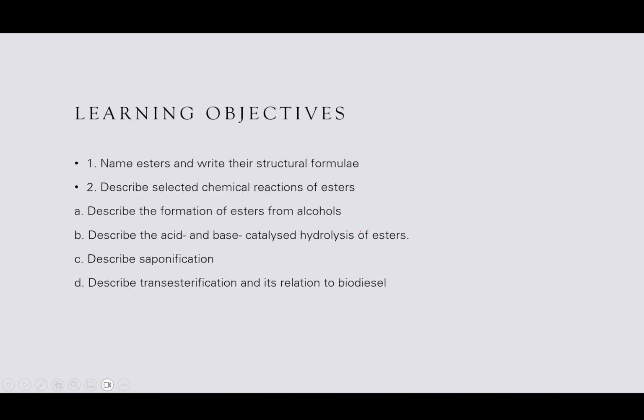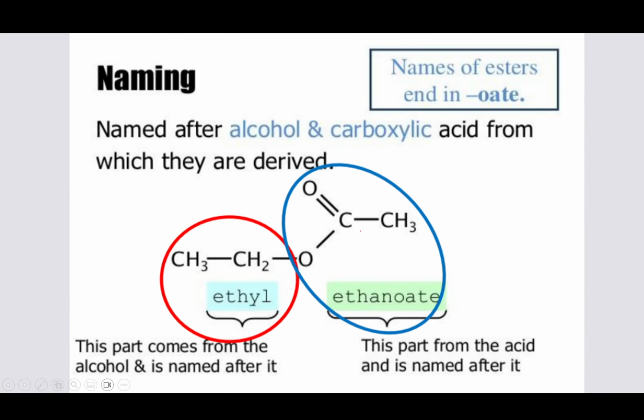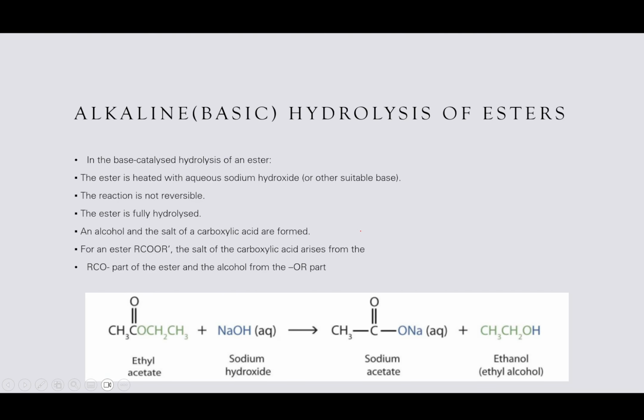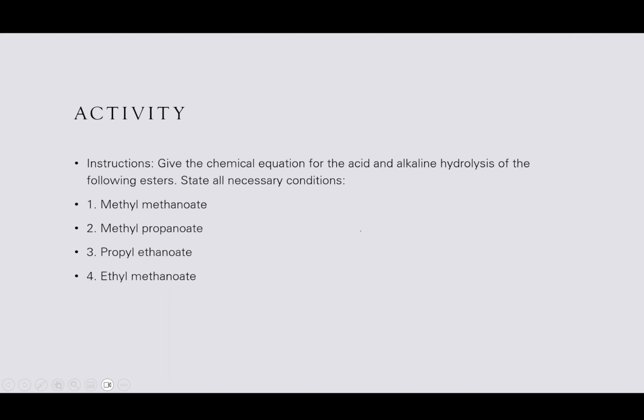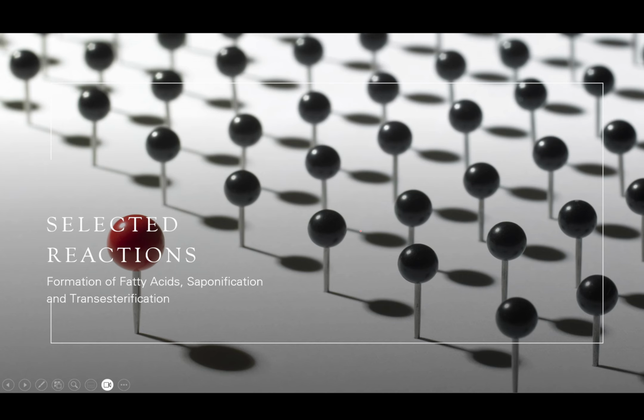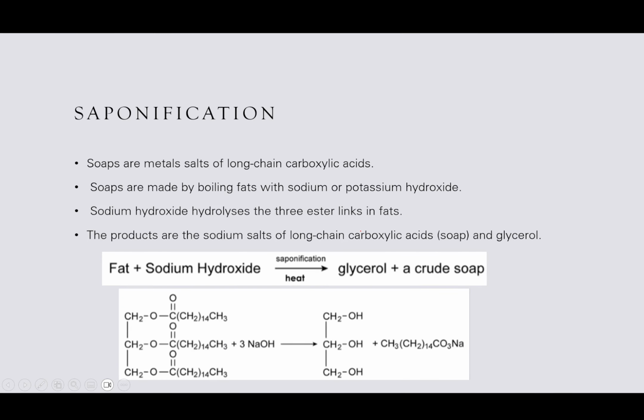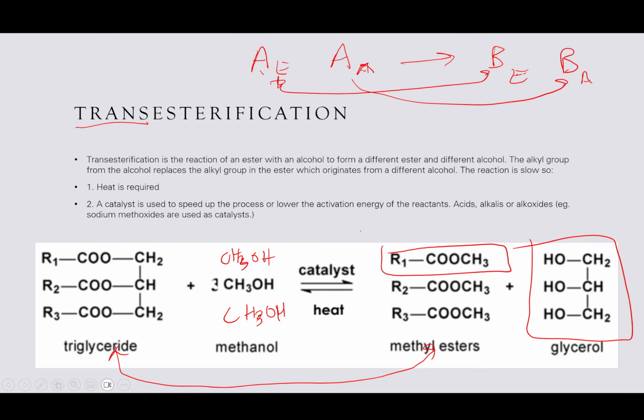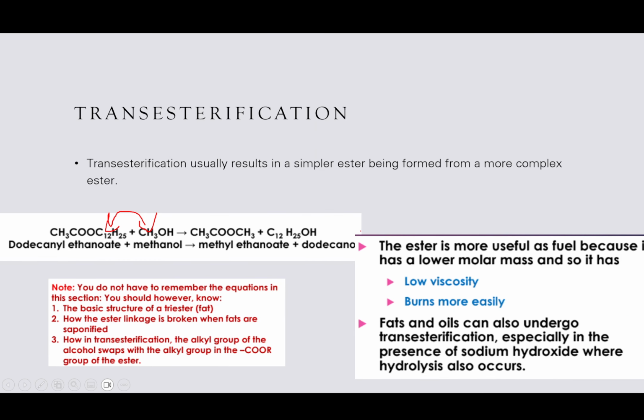So the first thing is ester nomenclature, ester formation through esterification, and then the hydrolysis of esters. And then after that, we went into the formation of fatty acids, saponification, and transesterification. And with that, we have completed objectives 2.11, 2.12 and 2.13 of the syllabus. So completed 3 objectives. So that is it.